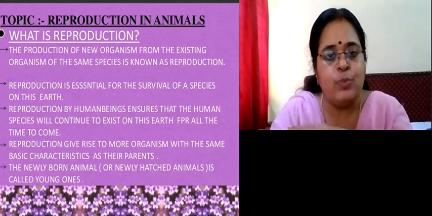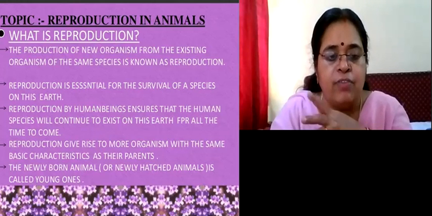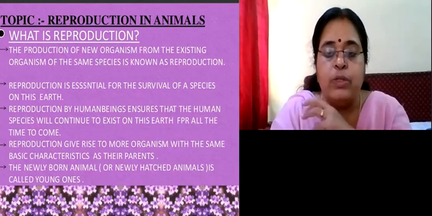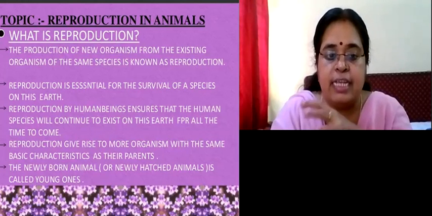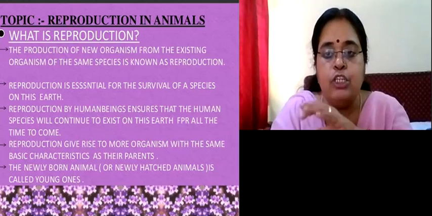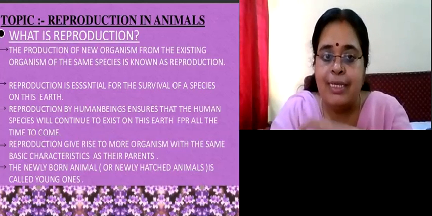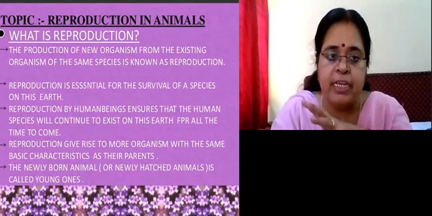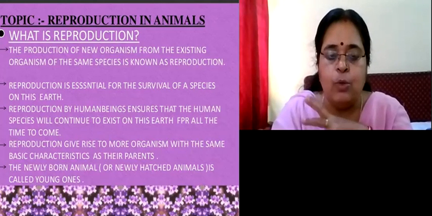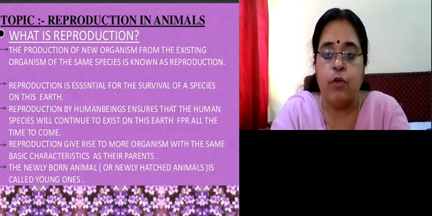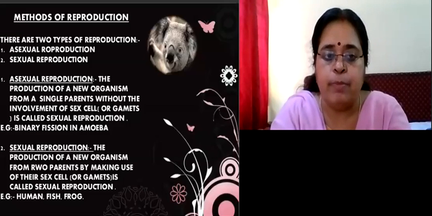Otherwise, all the species will stop existing on the earth after a certain period of time, and reproduction gives rise to more organisms with the same basic characteristics as that of the parents, and the newly born ones are called the young ones or the offspring. There is a new word called offspring. We use the word offspring also for the young ones that are born after reproduction.